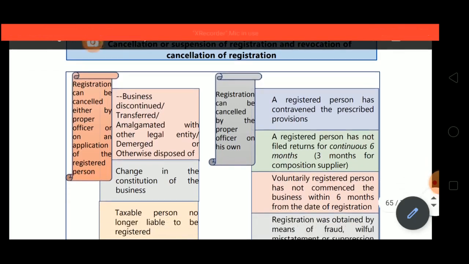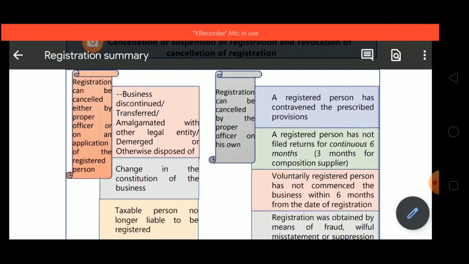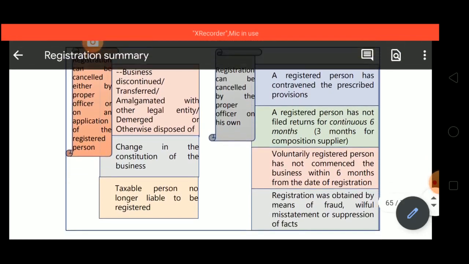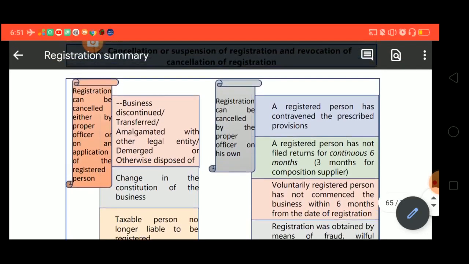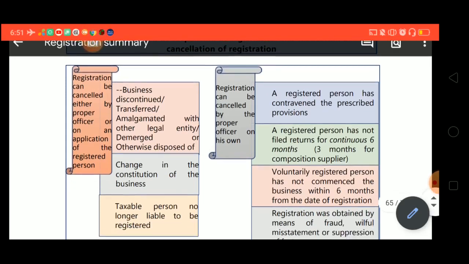So cases are: business is discontinued or transferred, amalgamated with other legal entity, or demerged or otherwise disposed of; change in constitution of the business; and taxable person is no longer liable to be registered. These are the cases when the registration can be cancelled by proper officer suo motu or on an application by the registered person. Now, second case: these are the cases when the registration can be cancelled by the proper officer on his own. Application of the registered person is not required in this case.